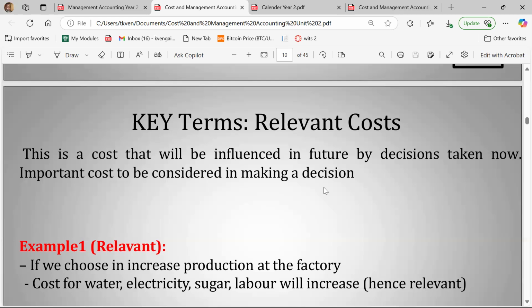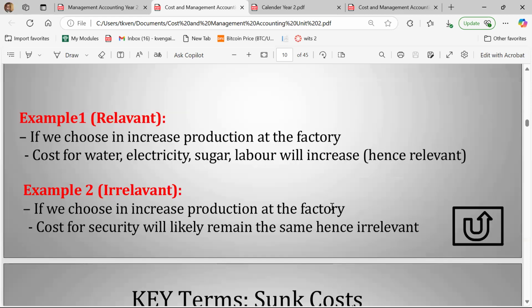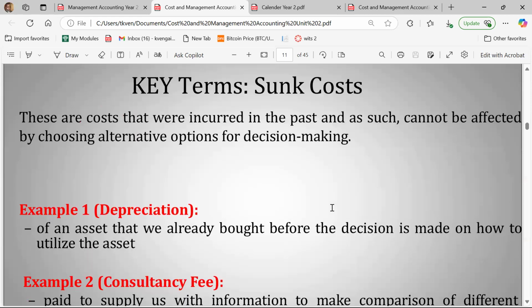But the cost for the fees of my child, right, does not affect whether I'm building in Durban or whatnot, because that's my own personal cost that has nothing to do with the project that I'm implementing at the end of the day. So a relevant cost is a future cost that is affected by the decisions that we are making at any specific point in time. Then what are sunk costs?